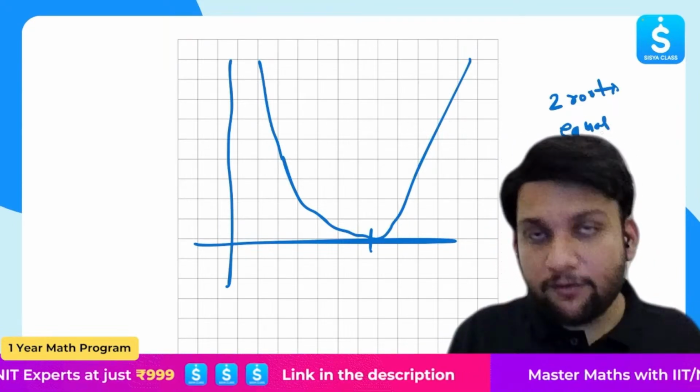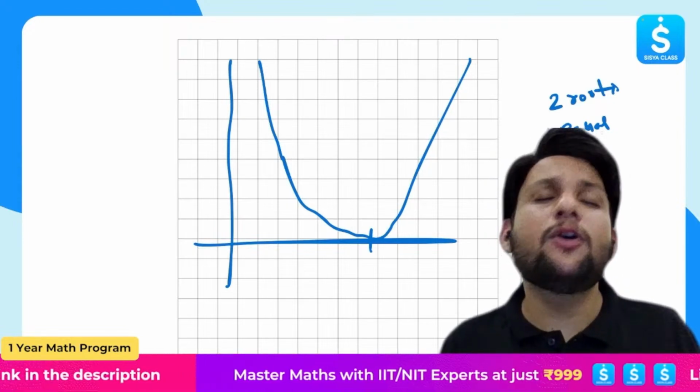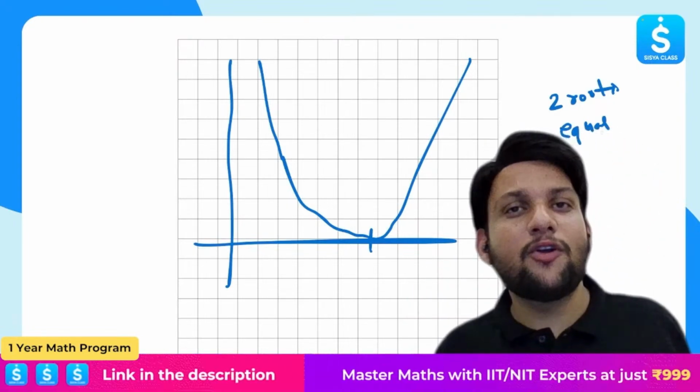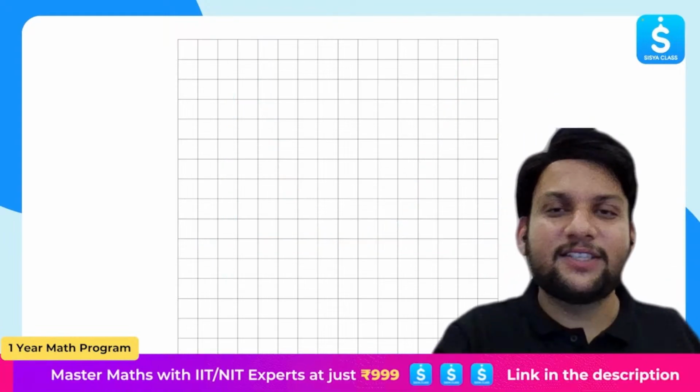If you want more information on this, do watch our polynomials video. I have covered it in great depth. That is why it is having sequence, right? Chapter 2 is polynomials, chapter 4 is quadratic equations, right?